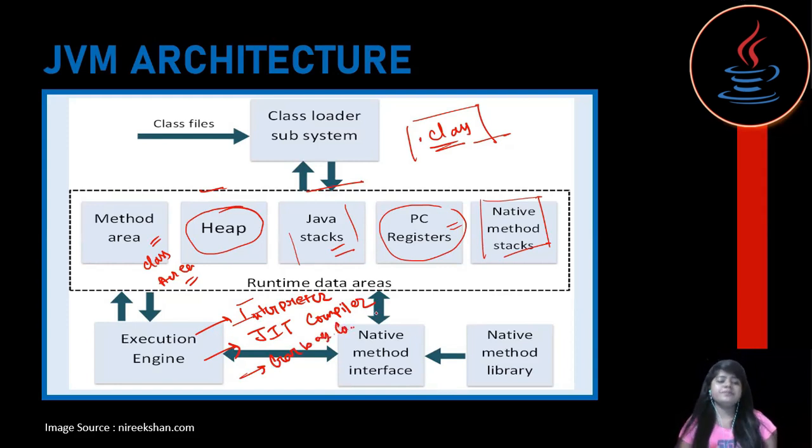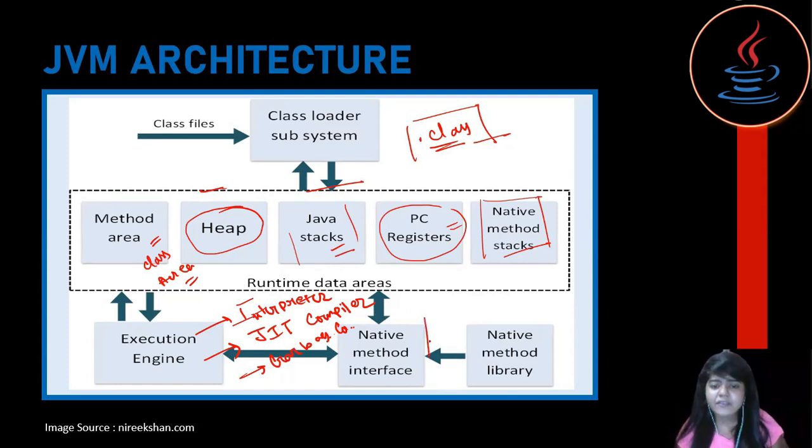The interpreter, as we all know, interprets line by line, so it interprets the bytecode sequentially. It may interpret the same method multiple times, so it's not efficient. It takes much more time. So to optimize the time, we introduce the just-in-time compiler, which optimizes time by not executing the same methods multiple times.